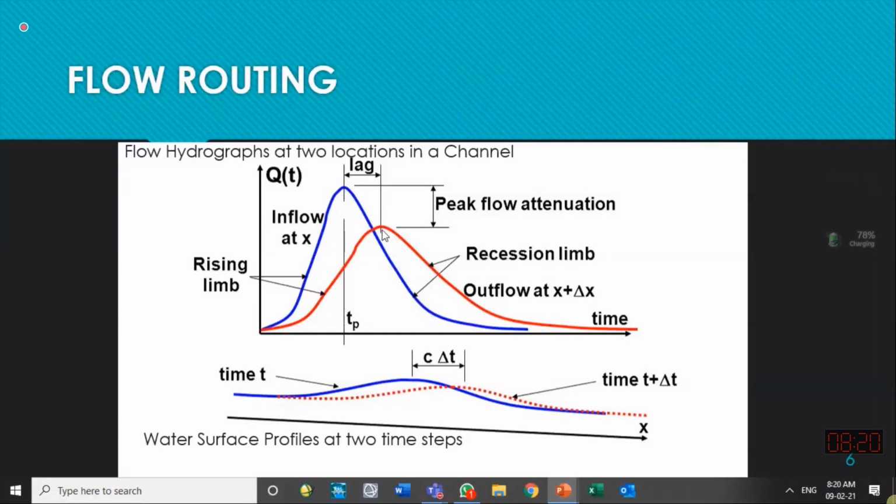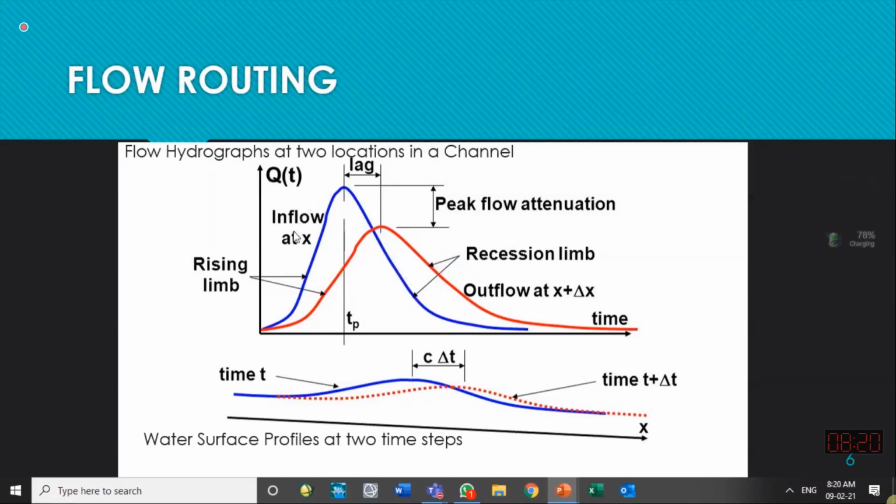But if some channel is being added in this reach, for example, another river joins in this 80 kilometers, then it is not necessary that it will always go down. But if the channel has no confluence and no inflow, then it will be attenuated.